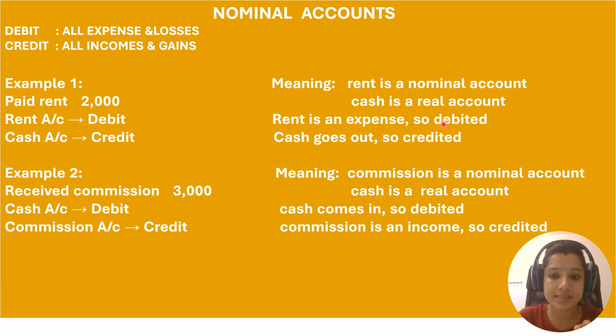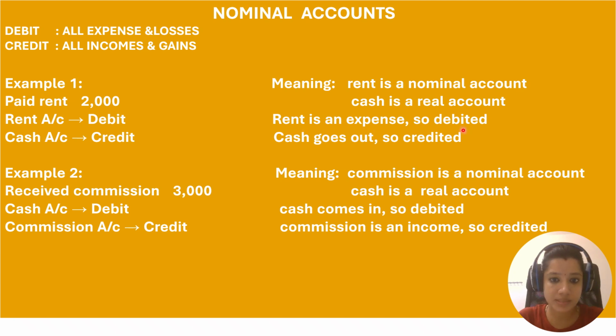What is cash? Why is it considered real? Cash adds economic benefit to your company, so it is considered an asset. It is not your income, it is your asset, and an asset is considered under the real account. You are paying rent of rupees 2,000. The rent is an expense, so it is debited because it is nominal. All kinds of expense will be debited.